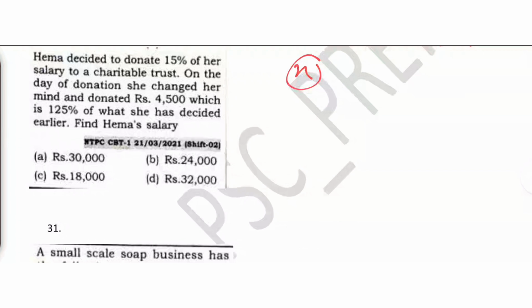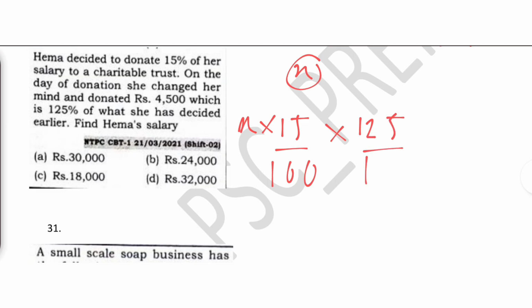So let salary be X, and she decides to donate 15% of her salary, but on the day of the donation she changed her mind and donated 4500 only, which is 125% of what she had decided earlier, and this is nothing but 4500, by the way, not 45,000.